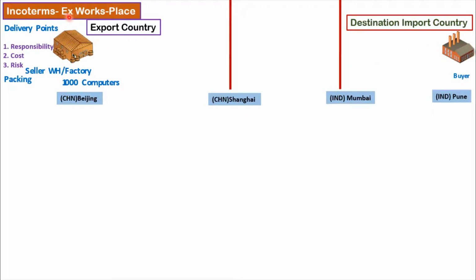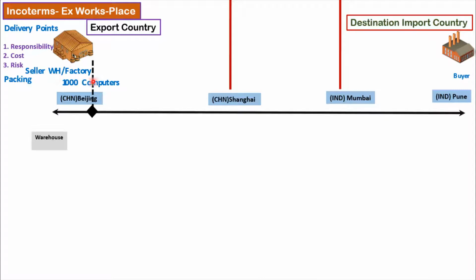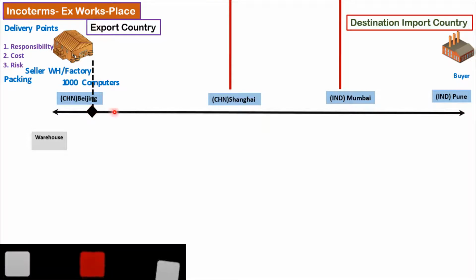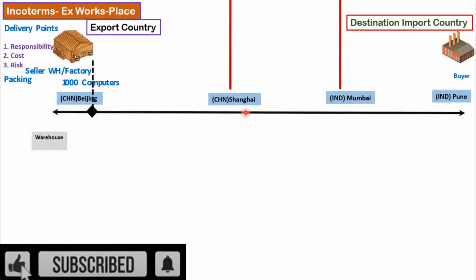As the name itself explains, EXWorks means that the seller is responsible for packaging the goods either at his factory or warehouse so that the goods are ready to load into the truck. This is the area for which the seller is responsible, and from this point onward the responsibility, cost and risk get transferred to the buyer. The rest of the services from this point onward will be taken care of by the buyer.